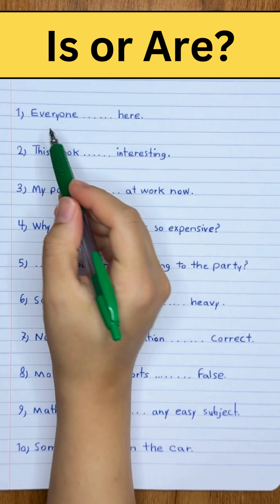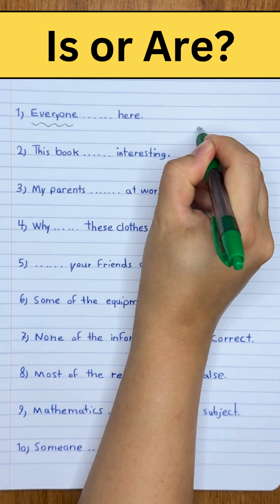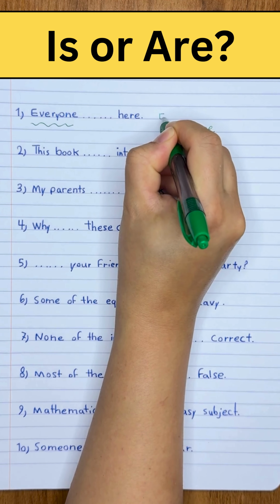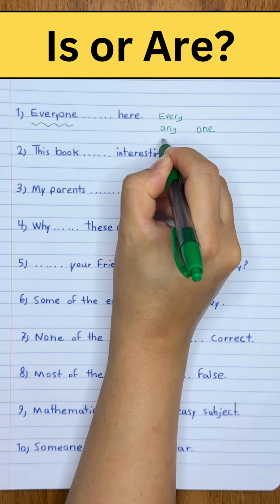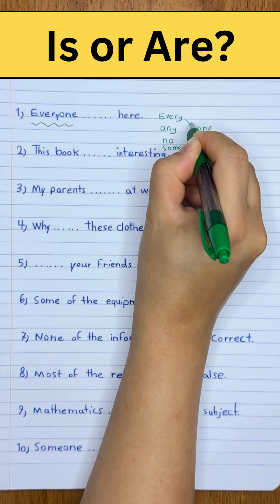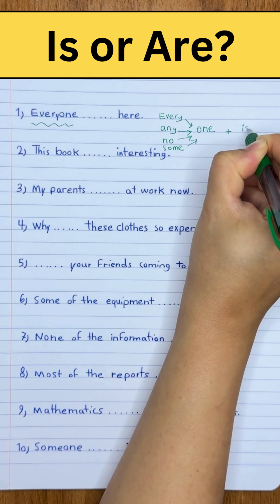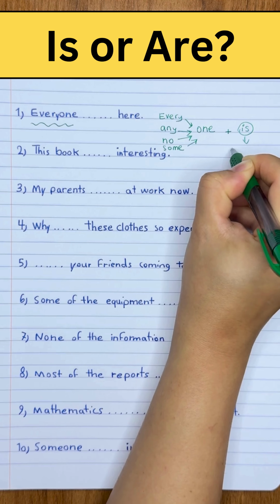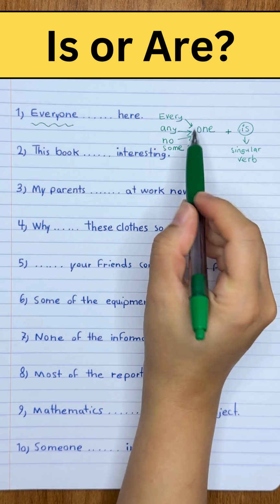Is or are? Let's find it out. Everyone blank here. Let's look at the rule. Whenever we have one, and also whenever we want to say everyone, anyone, no one, or someone, all of these forms should be followed by the singular verb is. So is a to be verb, which is singular. Please keep it in your mind.